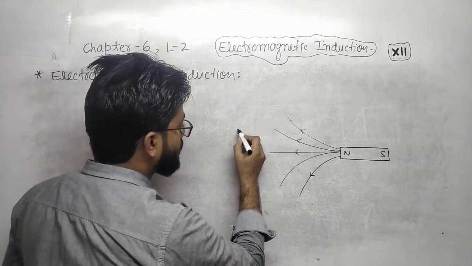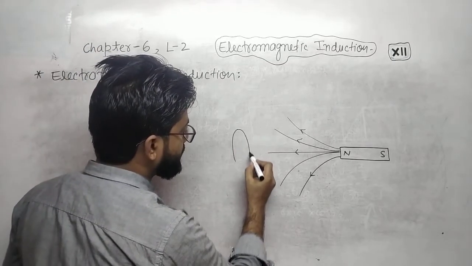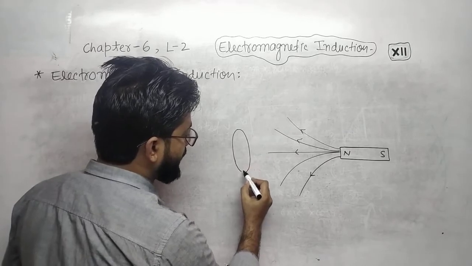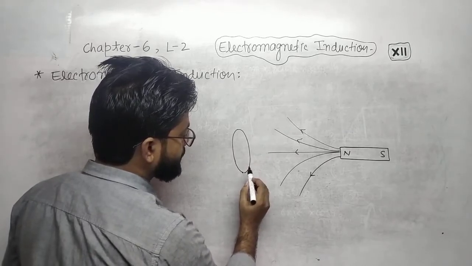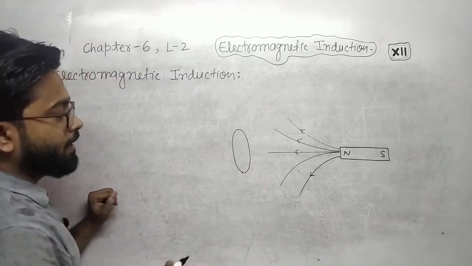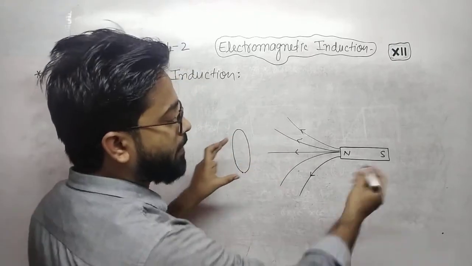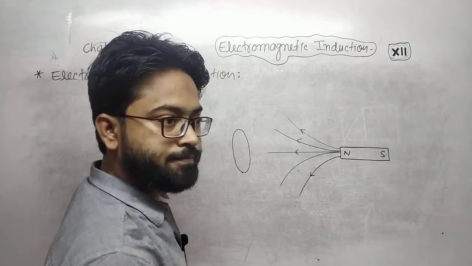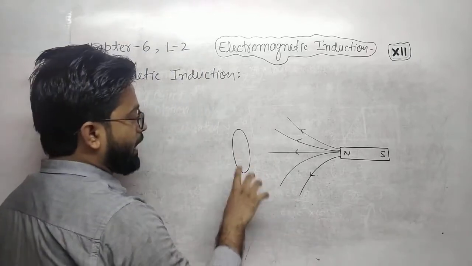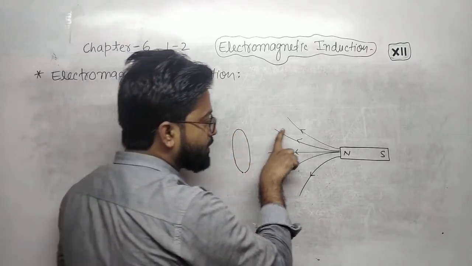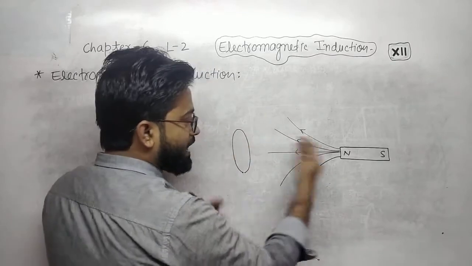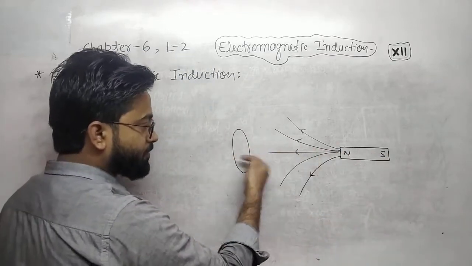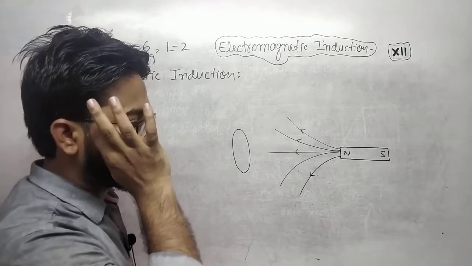And take a coil here, like that. If this coil or bar magnet comes closer, as the coil is moving toward the bar magnet, or as the bar magnet is moving toward the coil,